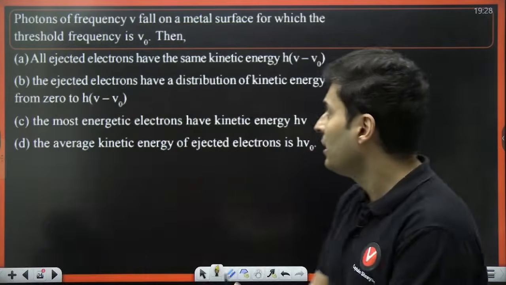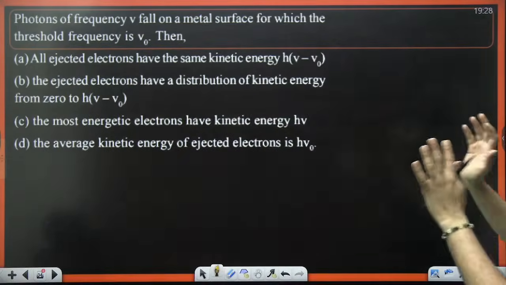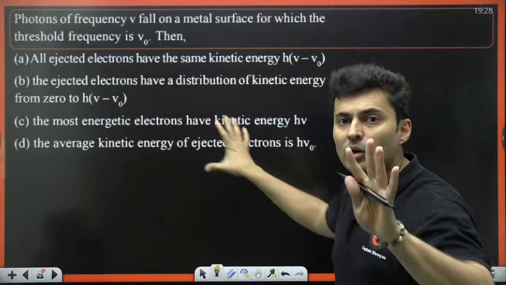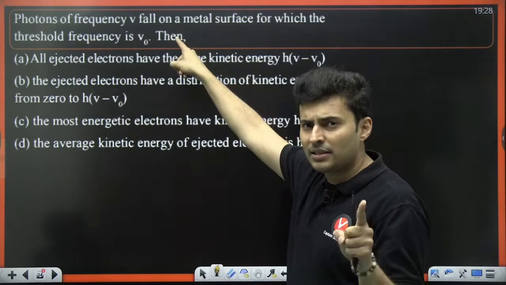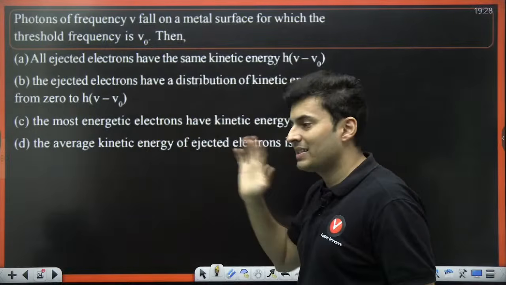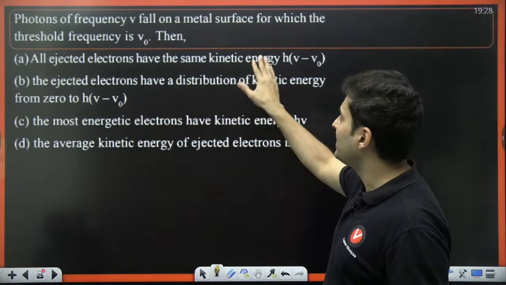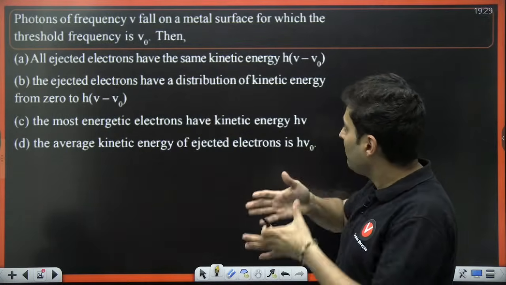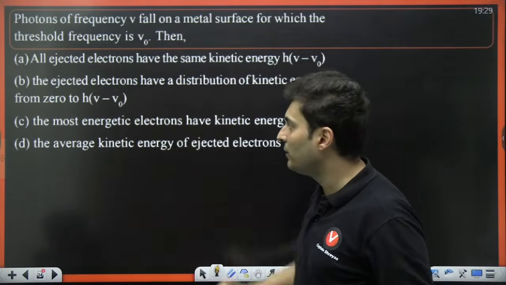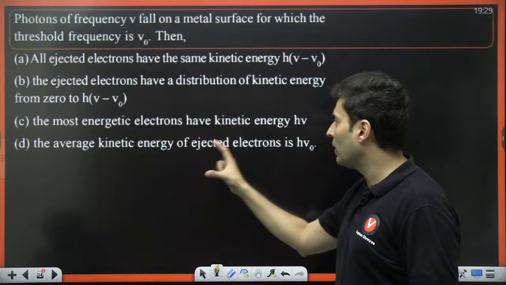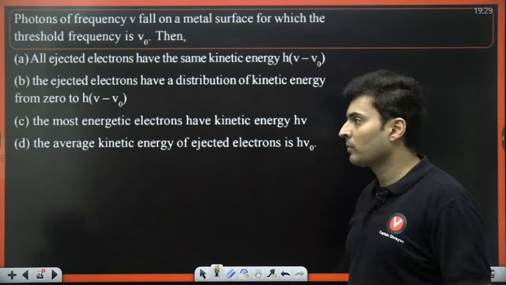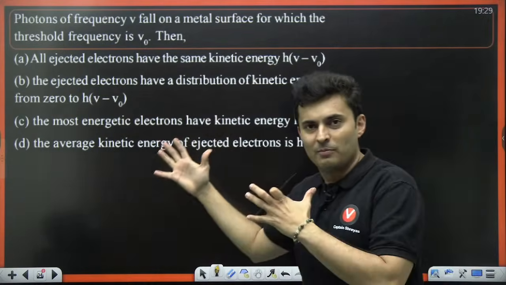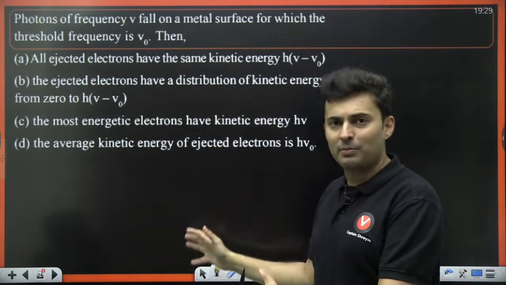Photons of some frequency nu fall on a metallic surface for which there is some threshold frequency nu naught. Theoretical question. Read each option carefully. This is standard. This is obviously correct. Only one of them is correct. All the electrons have same kinetic energy. That's the first option. Second option: the electrons which are ejected have distribution from 0 to this value. The most energetic electron has kinetic energy h nu. The average energy of the ejected electrons is h nu naught. If you have paid attention to the lecture carefully, 100% you will get this.